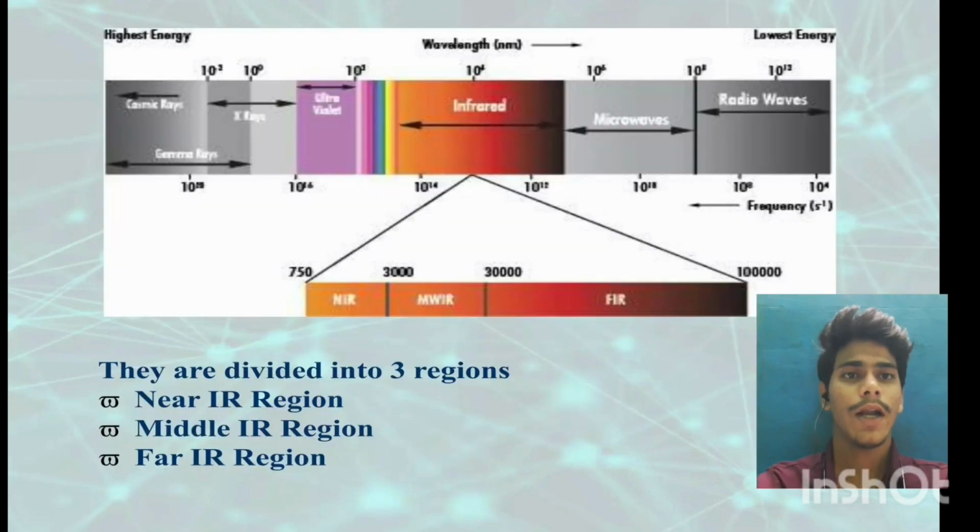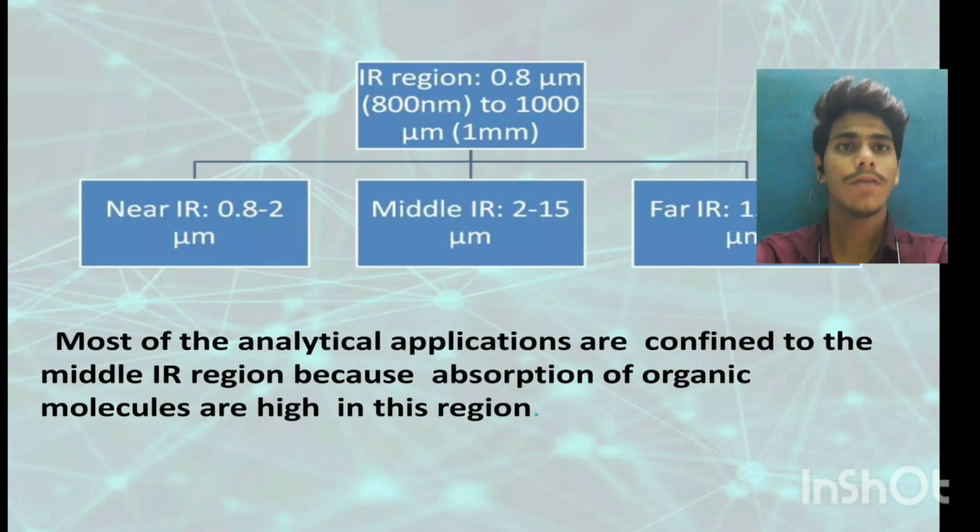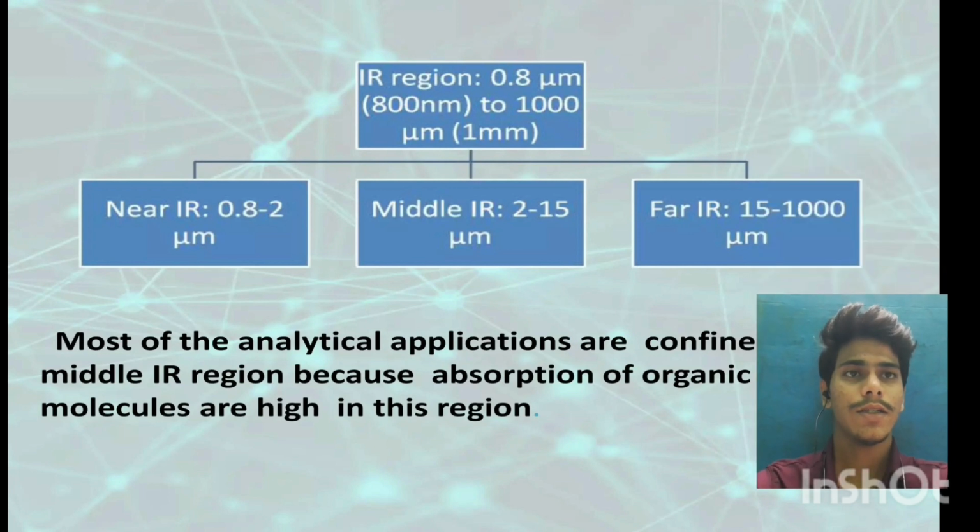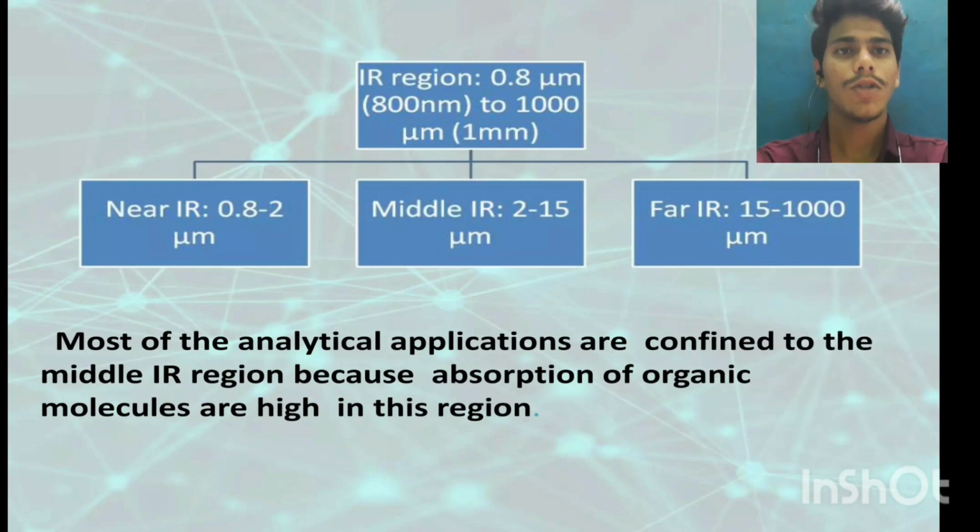This is a diagram. It is divided into three regions: near IR region, middle IR region, and far IR region. We see the range. The IR region is 0.8 micrometers to 1000 micrometers, 1 millimeter. Near IR region is 0.8 to 2 micrometers. Middle IR region is 2 to 15 micrometers. Far IR region is 15 to 1000 micrometers. Most of the analytic applications are confined to the middle IR region because absorption of organic molecules is high in